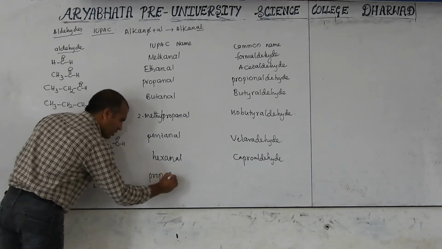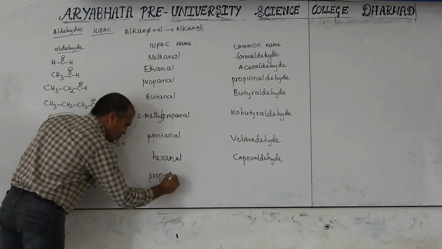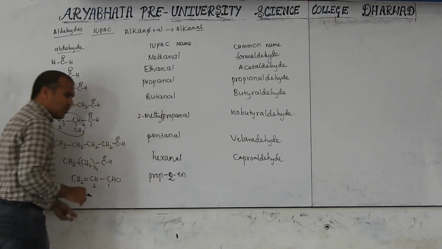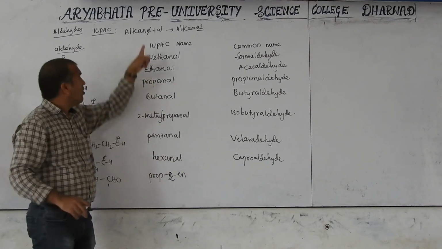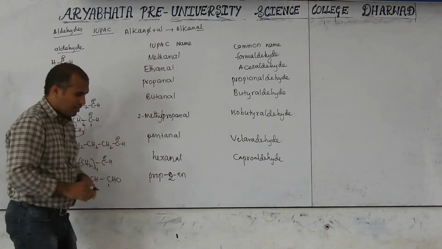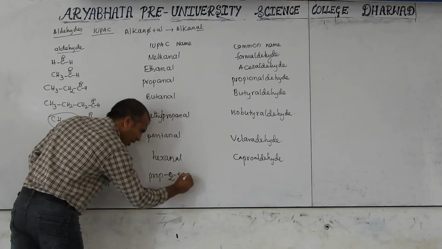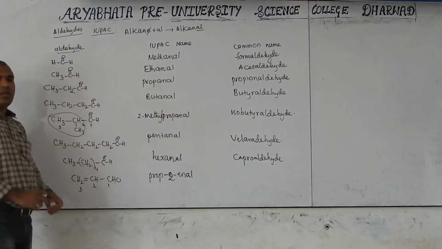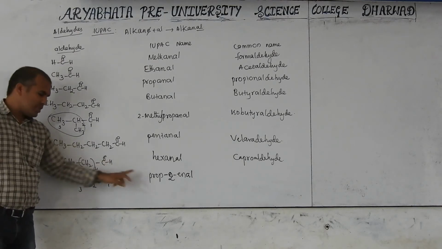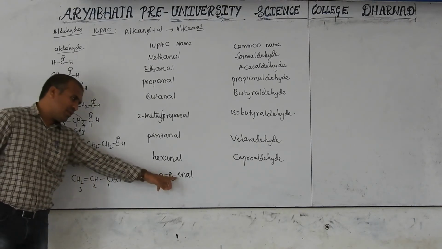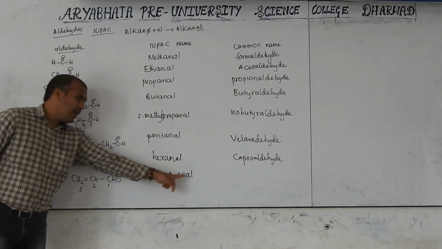Then we can say here 2-en. Actually, how to write ene: remove e, add al. So prop-2-enal. Total 3 carbon, prop. Second position double bond, en for the double bond, al for the aldehyde.